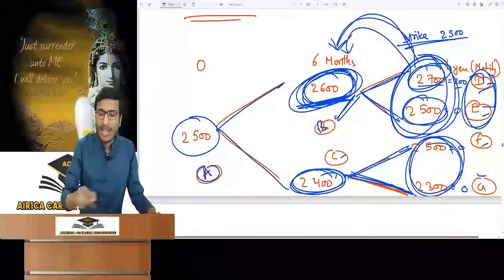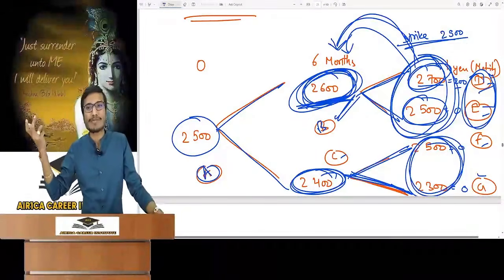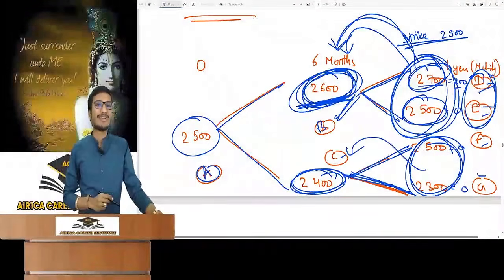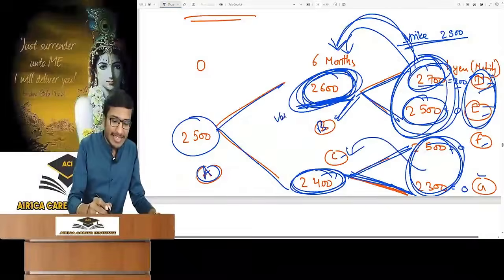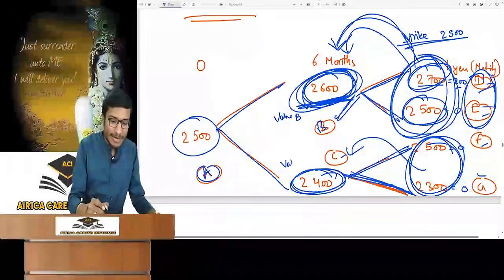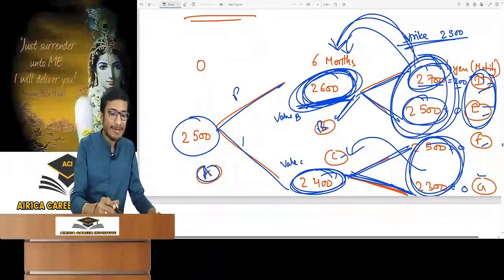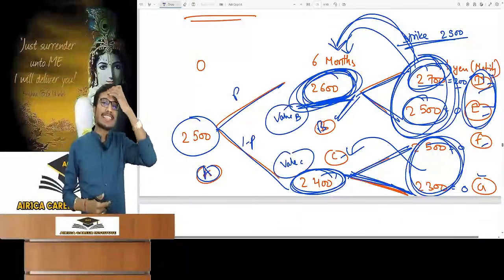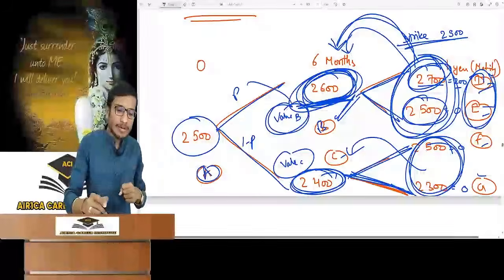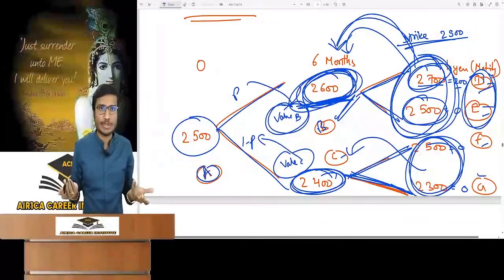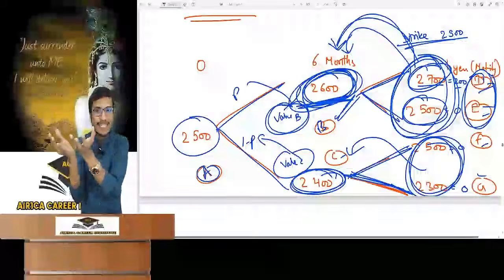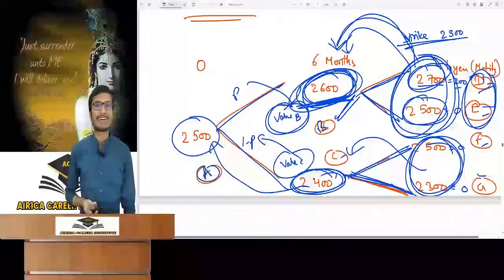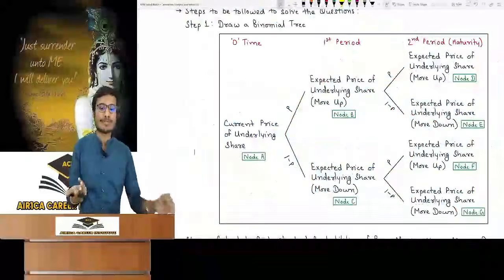Similarly, by considering node F and node G, find the expected value of the option at maturity in the second period and then bring it here by doing its PV. Now we got the value at node C, and we also have the value at node B. What should you do with the values of these 2 nodes? You should find their average by probability: value at node B into P, value at node C into 1 minus P. This is the expected value at the first period. Do its PV and bring it here for that much time. You are just coming from top to bottom and nothing special.